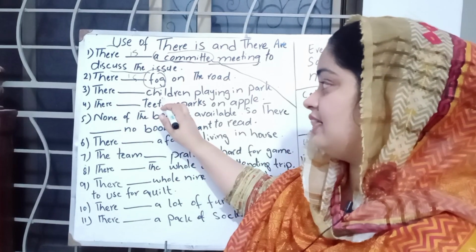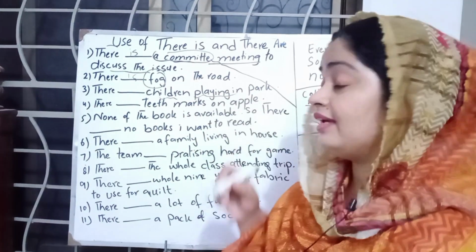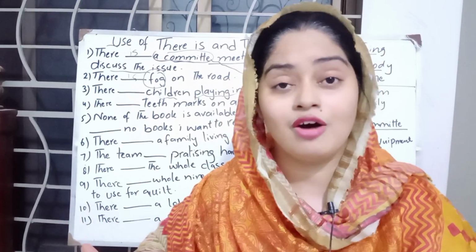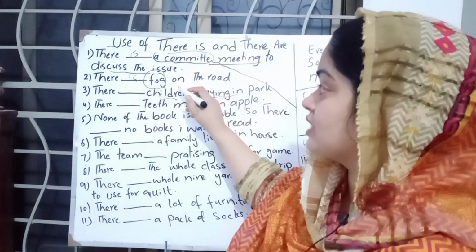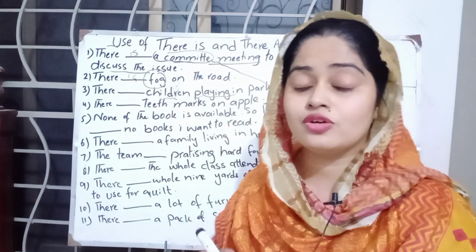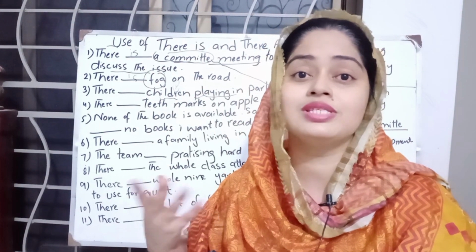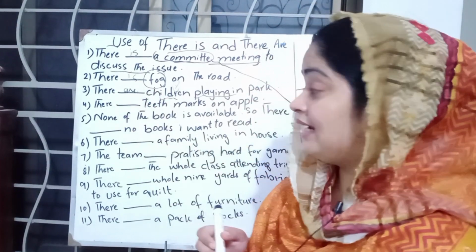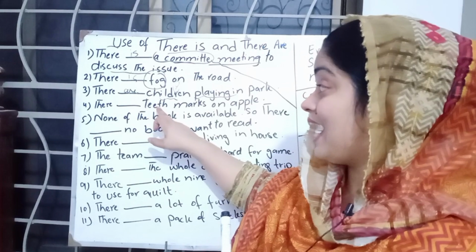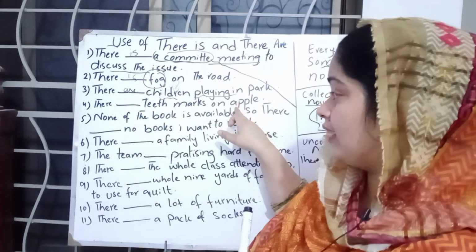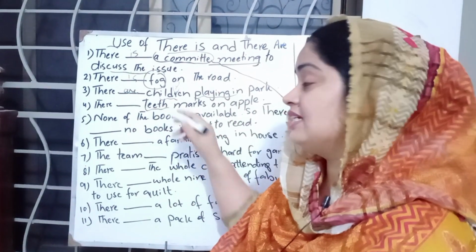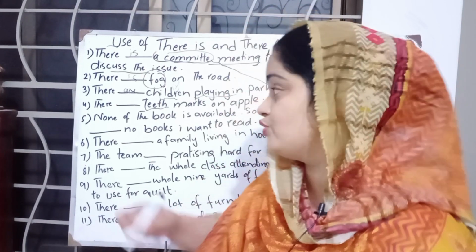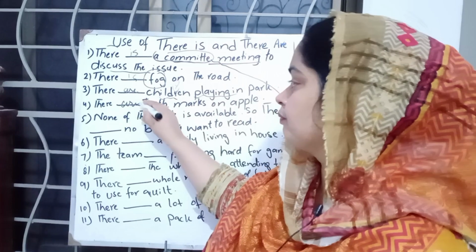Then next, there dash children playing in the park. Children is an irregular noun because we haven't used s to make it plural. So with irregular noun we use are. There are. Next, there dash teeth marks on apple. Teeth is also an irregular noun, and with irregular noun we use there are.